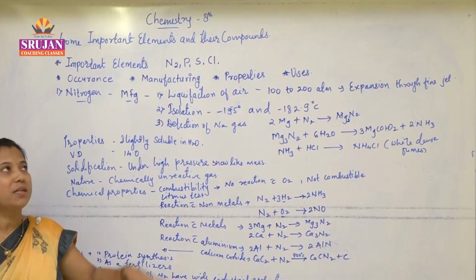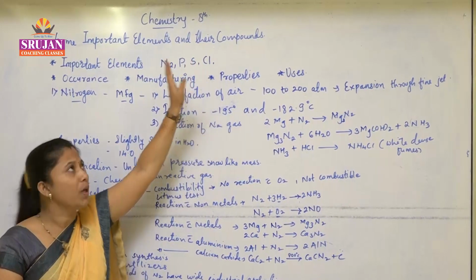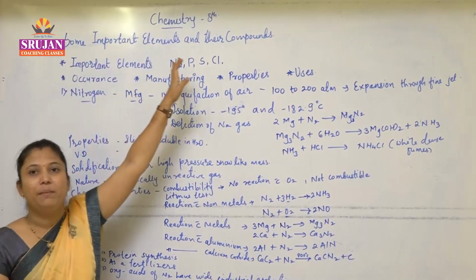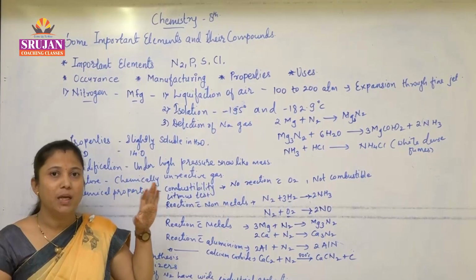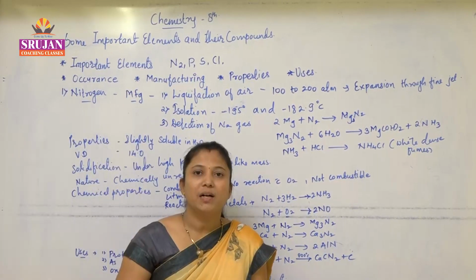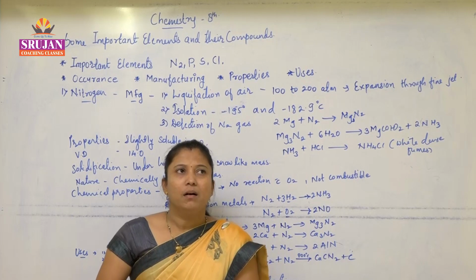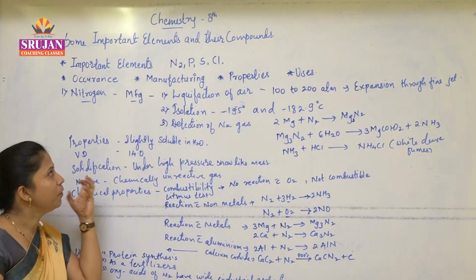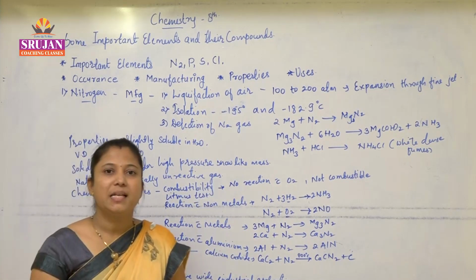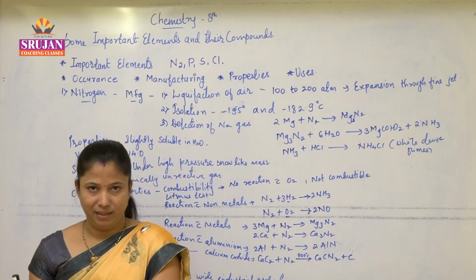So today we are going to study class 8 chemistry. The lesson is some important elements and their compounds. We all know that there are 118 known elements, and from that they are broadly categorized as metallic elements and non-metallic elements.